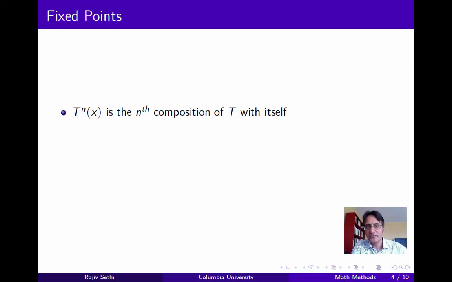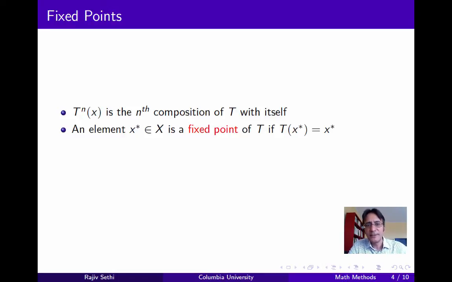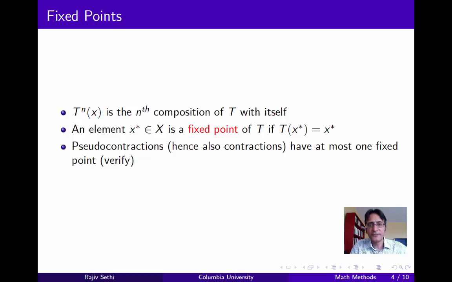Now since T is a self-map, it maps a set onto itself, we can iterate this map, so we can let T squared of x be the image of T of x and so on, and T to the n of x is the nth composition of T with itself. We say that an element x star of X is a fixed point of T if T maps that point onto itself, and it's clear from the definitions that pseudo-contractions and also contractions have at most one fixed point.